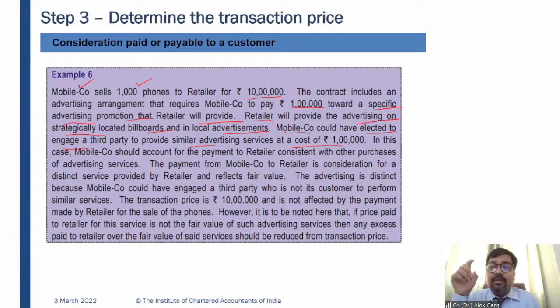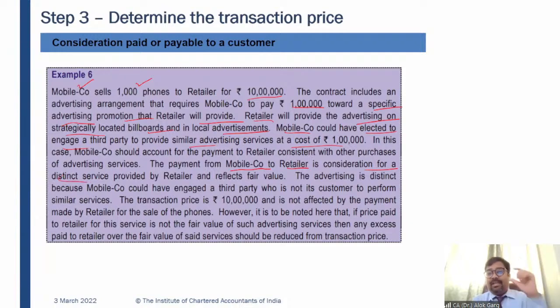So in this particular case, why is Samsung paying 1 lakh rupees to Chroma? Chroma is a customer of Samsung. Samsung is paying 1 lakh rupees to Chroma just because of these advertising services, right? The payment from Mobileco, which is Samsung, to the retailer, which is Chroma, is consideration for a distinct service.